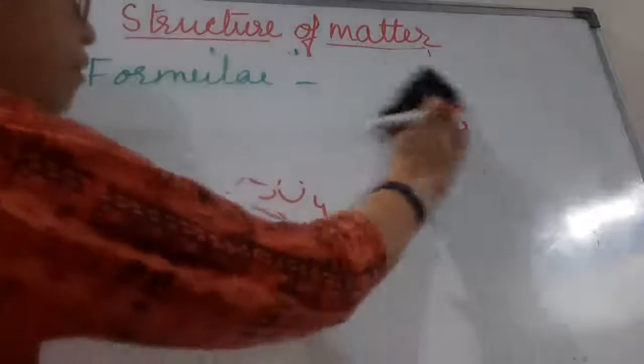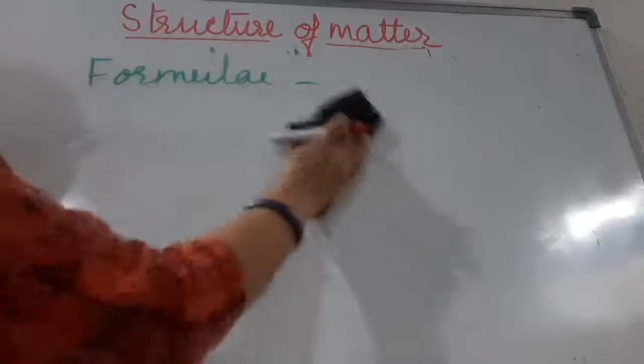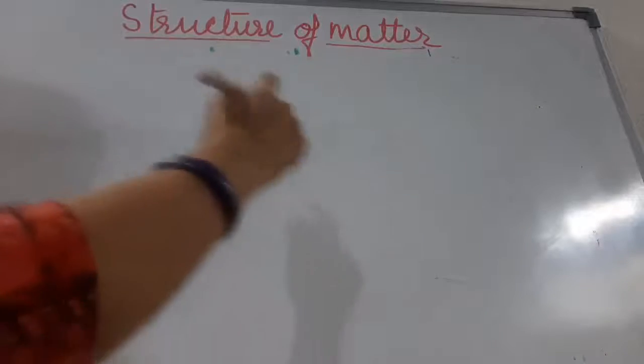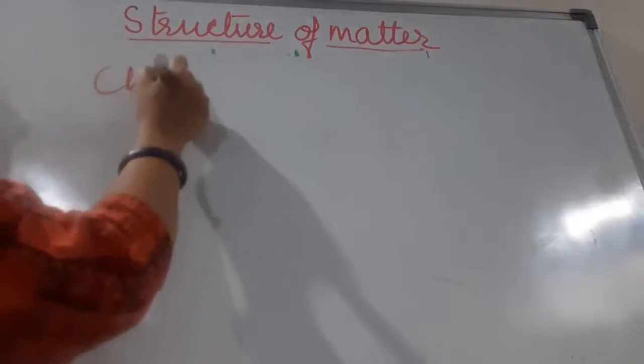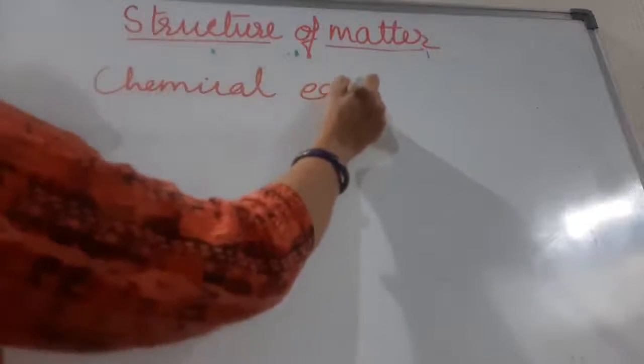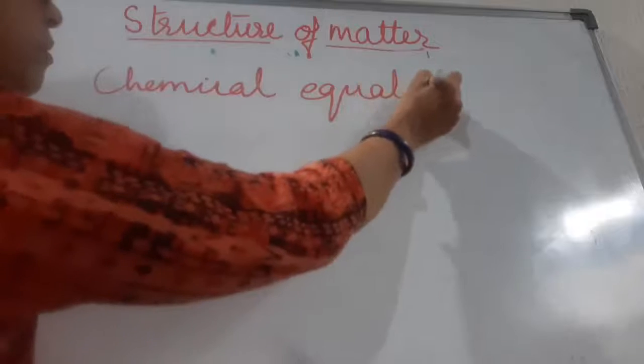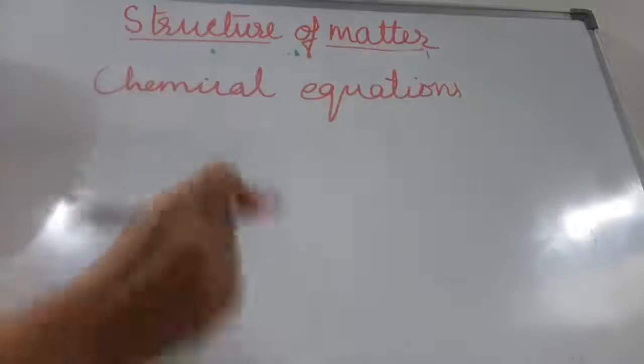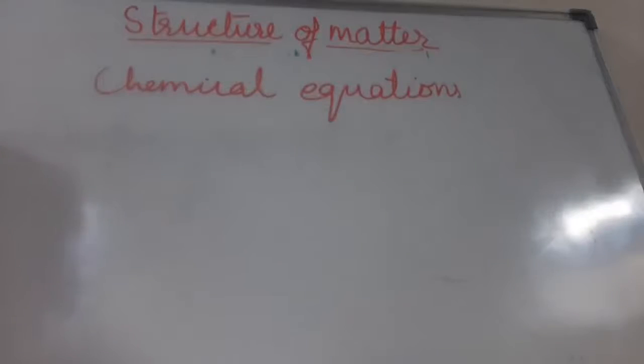Now, the next topic which is present in the chapter is chemical equations. Children, the elements or compounds that take part in a chemical change are called reactants.